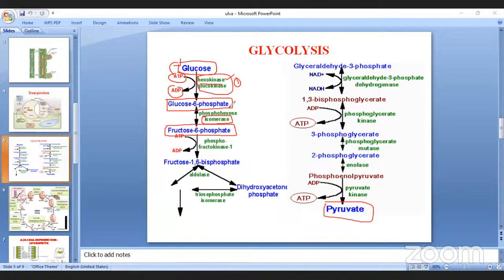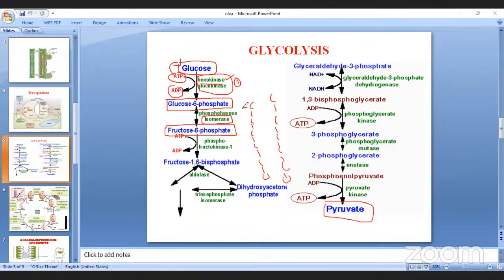For example, here the carbon, here also carbon: carbon 1, 2, 3, 4, 5, 6. The other one also has 1, 2, 3, 4, 5, 6 carbons.